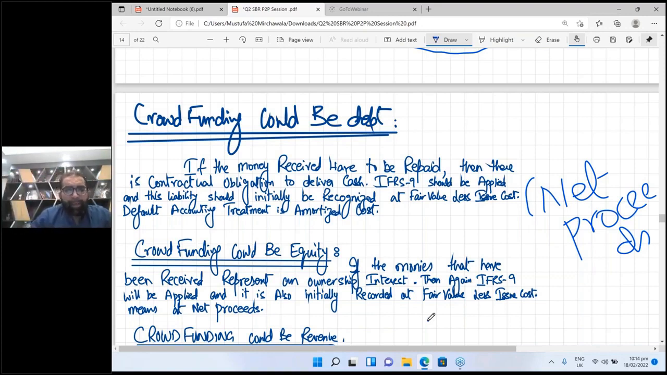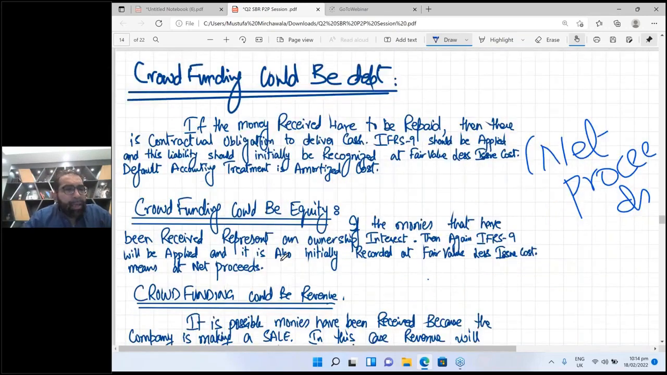Now, the second point. Now, dear student, the second point: crowdfunding could be equity, if the monies that have been received represent an ownership interest. If you have given them ownership interest, like decision making authority, such things, then again IFRS 9 will be applied. Yes, liability and equity both are dealt with under IFRS 9. It is also initially recorded at fair value less issue cost. I'm sure you have studied IFRS 9, the financial instrument standard.